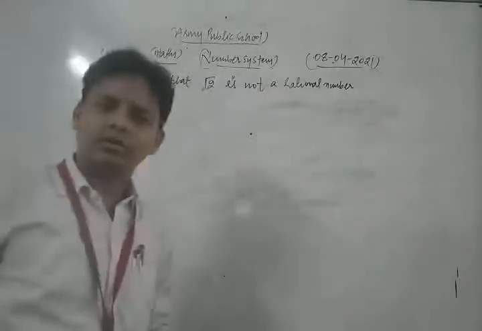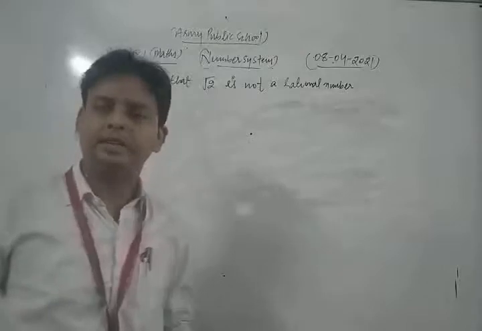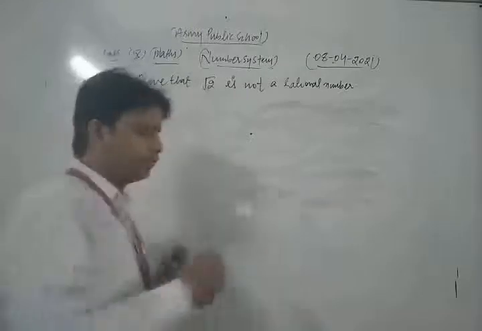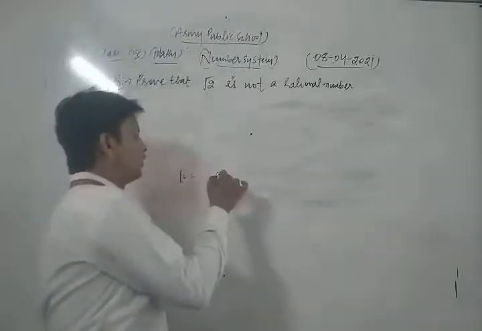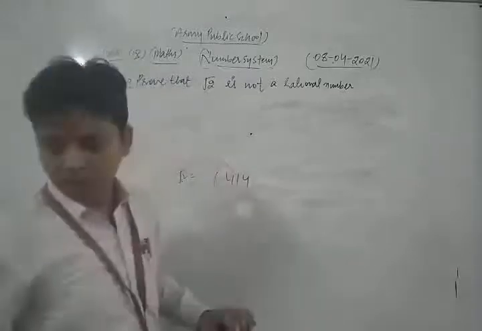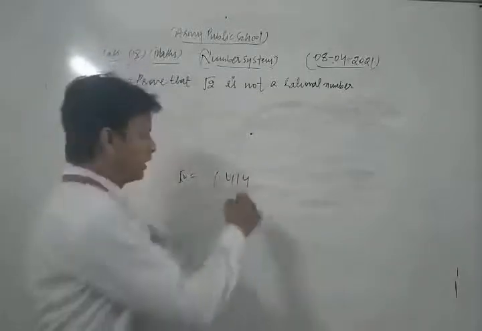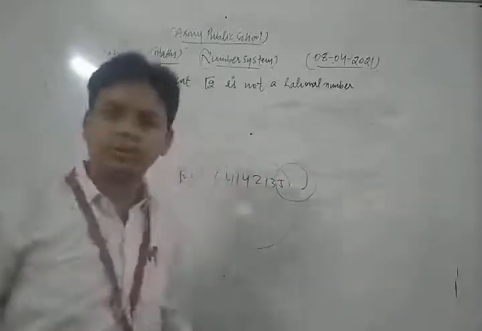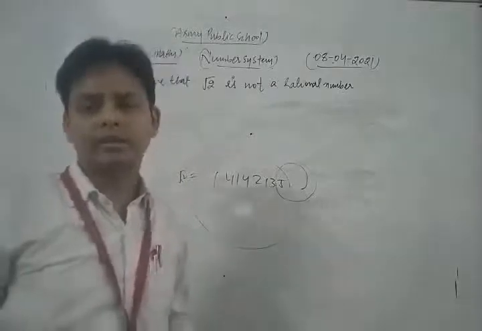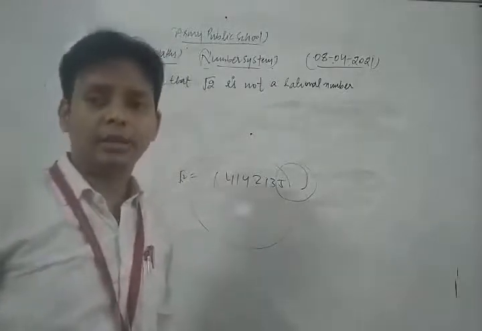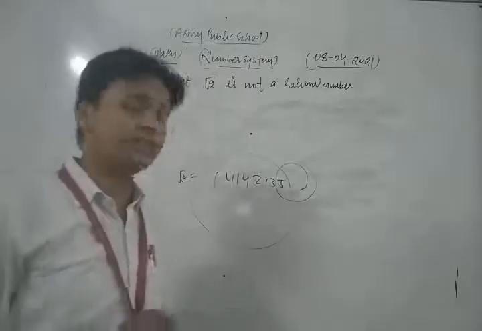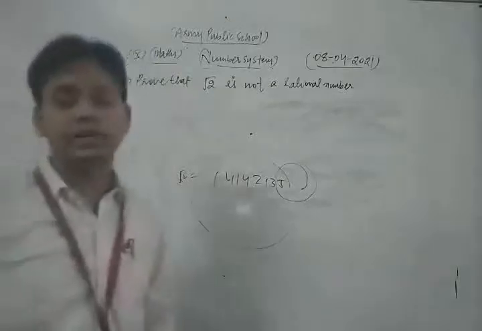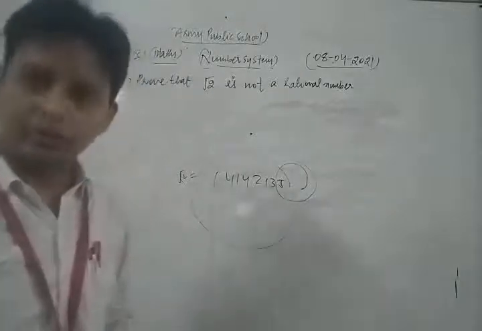We can prove this by the long division method. We take the square root of 2 and we get the value 1.4142135 and so on. That number is non-terminating and non-repeating decimal, and it cannot be written in the form p upon q, so it is an irrational number, not a rational number. But we can also prove that question in another way, which we discuss here.